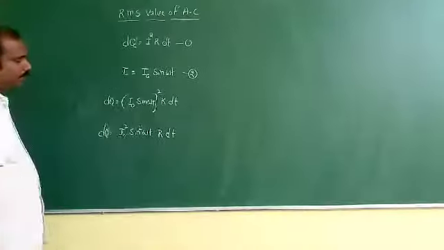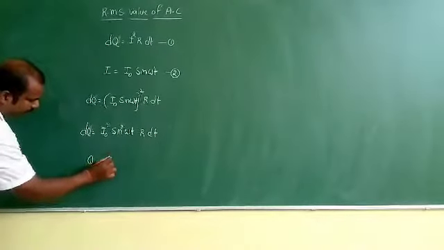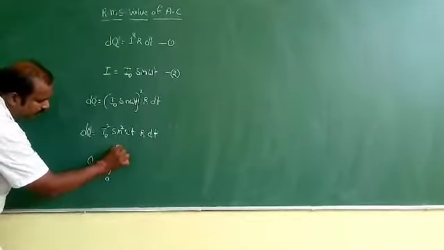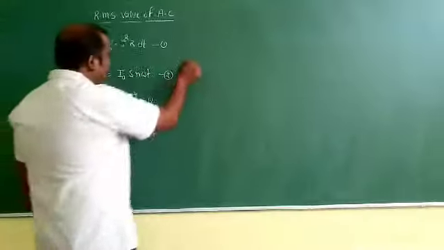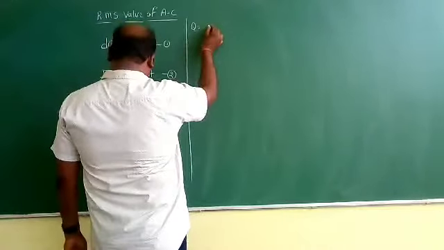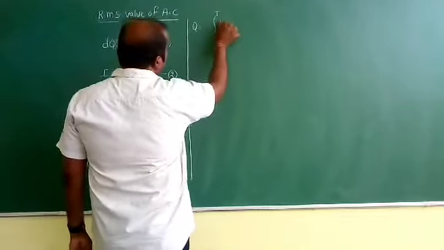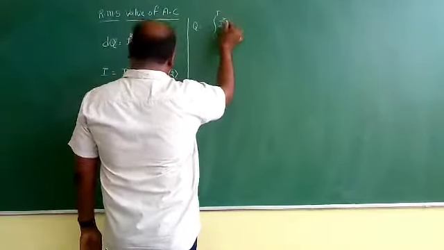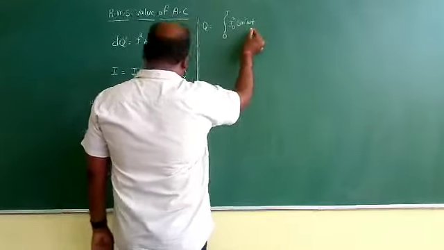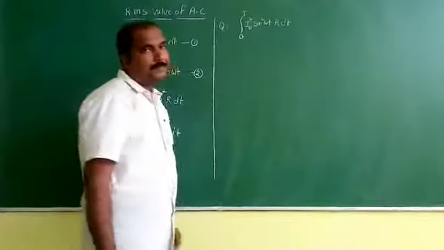Now total heat Q is equal to integral dQ taking limits 0 to t. Q is equal to integral 0 to t of dQ, which is nothing but I naught square sine square omega t R into dt.